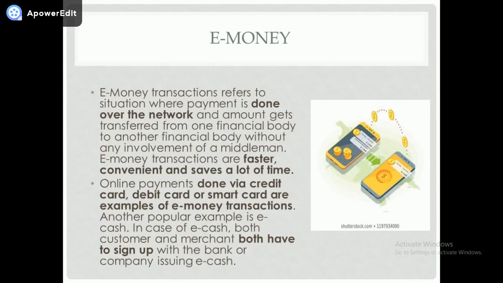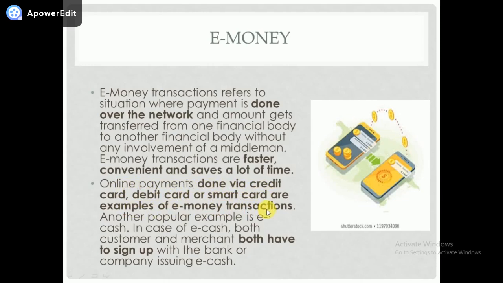Everything happens over internet. E-money transactions are faster, convenient, and save a lot of time, because you need not go to the bank or the merchant. You can directly send through internet. That is why it is so convenient and it saves a lot of time. Online payment done via credit card, debit card, or smart card are examples of e-money transaction.